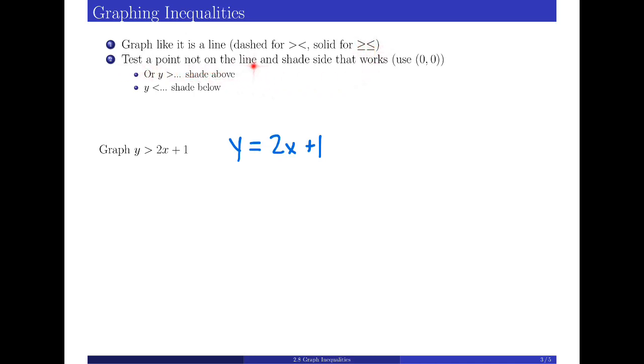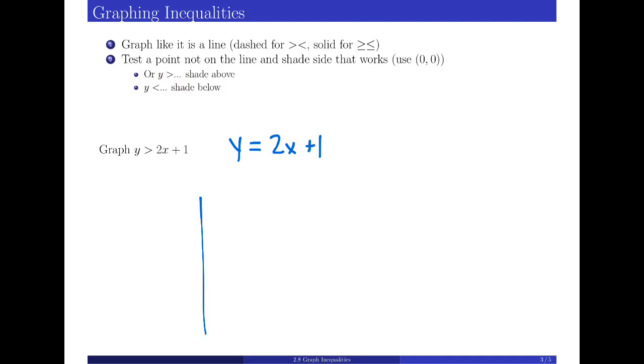Then we need to test a point that's not on the line and shade that side of the graph. In a lot of cases, the easiest point to use is 0, 0, and I'll show you why that's simple to use. Or there's another little cheat that we can use here, and I'll talk about that as we go through an example.